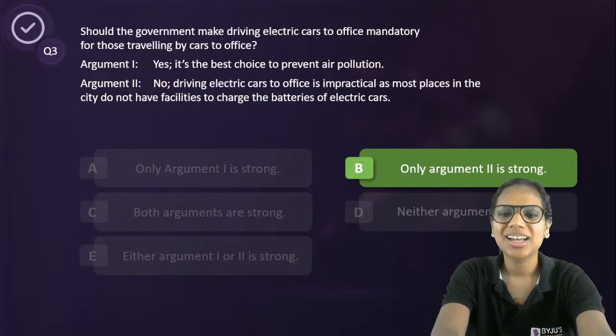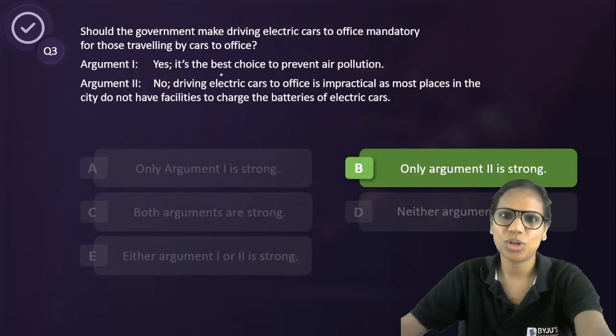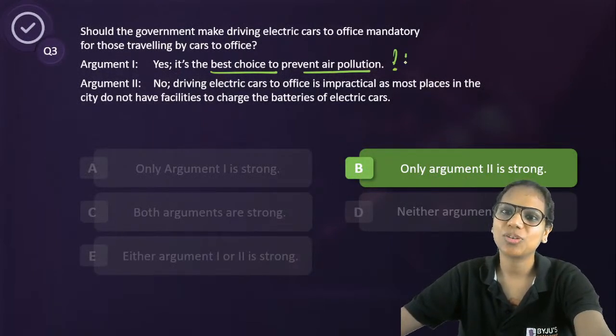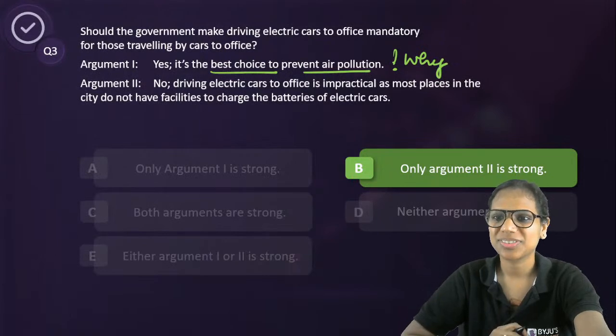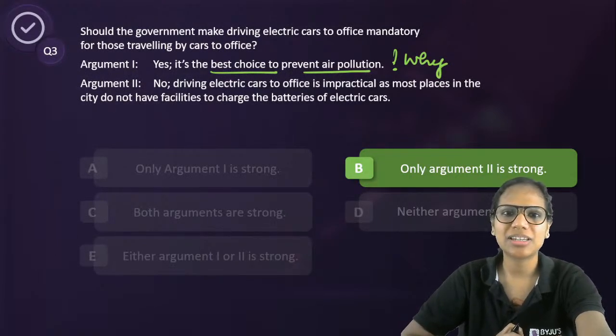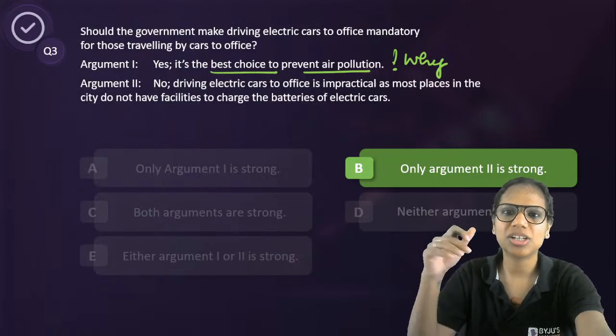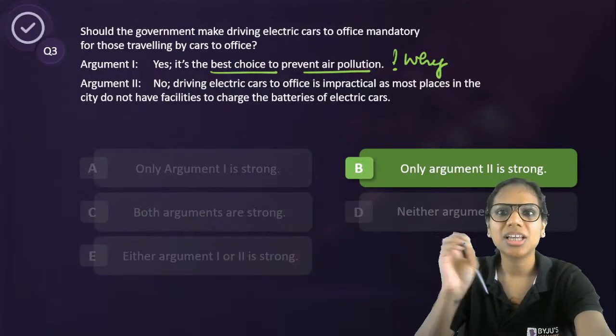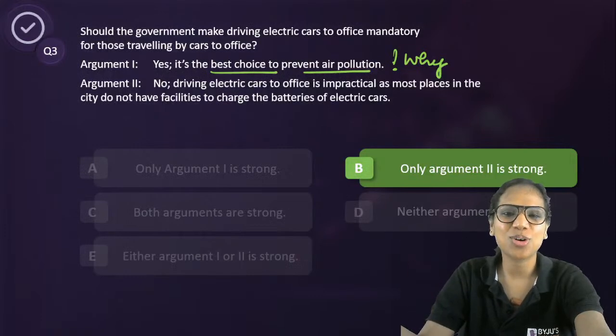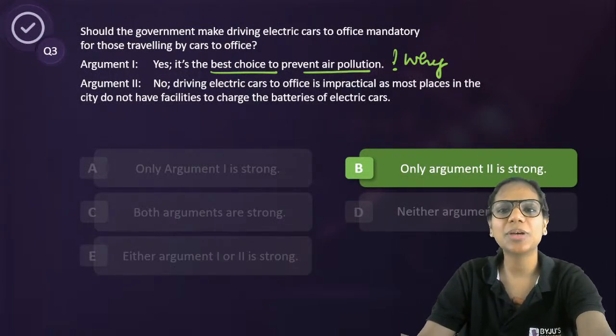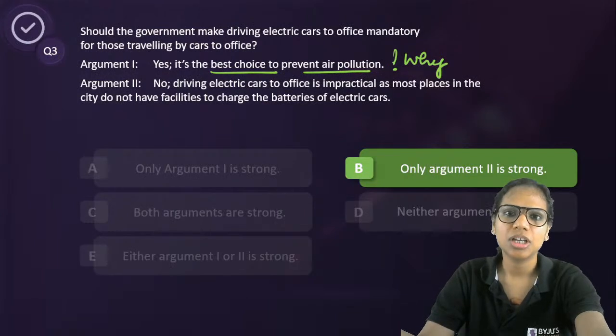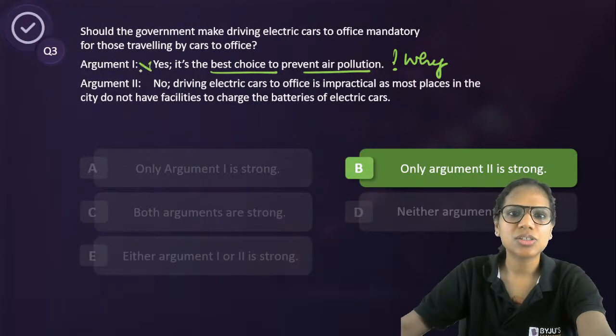Okay, so I'm back. Now, why is only argument 2 strong? Because look at the first one. It says, yes, it's the best choice to prevent air pollution. Why is it the best choice? To make driving electric, basically taking electric cars to and fro from office. So that has not been explained. Just saying that it is the best choice, that's an opinionated statement. You have to back your opinion with a reason, right? So this is not a strong argument.